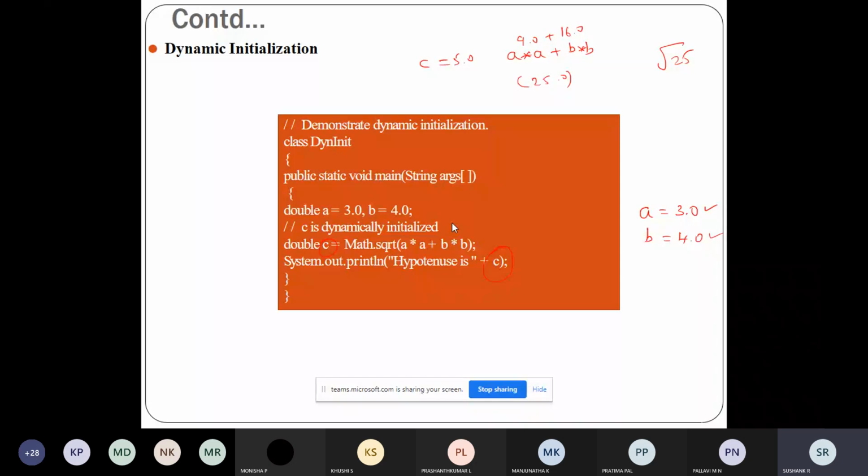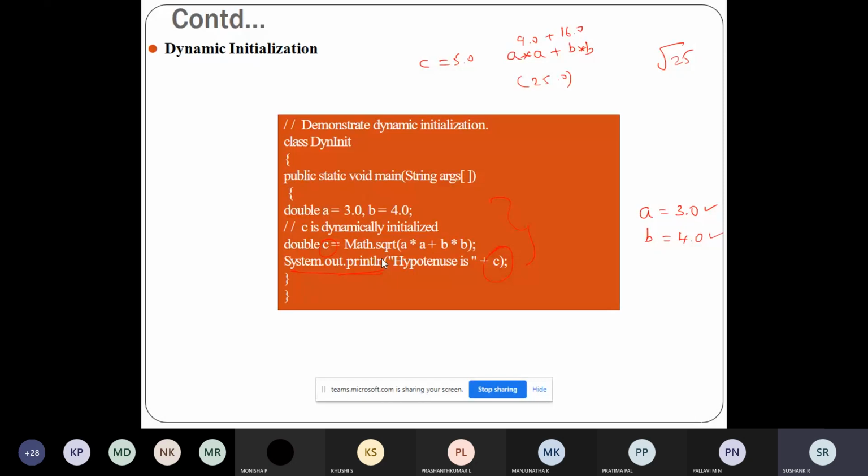So two things: variables, static initialization, and dynamic initialization. This is regarding variables in Java. Whatever you have studied in C, the syntax is the same, but here the program is written in the Java programming language. All these things we were writing inside the main function in C, with respect to the C syntax, but here we are writing with respect to the Java syntax.